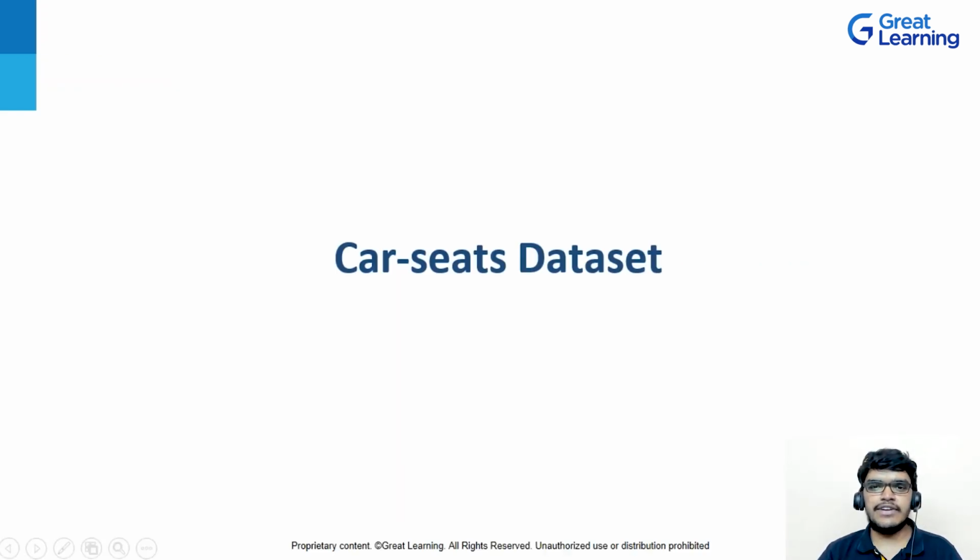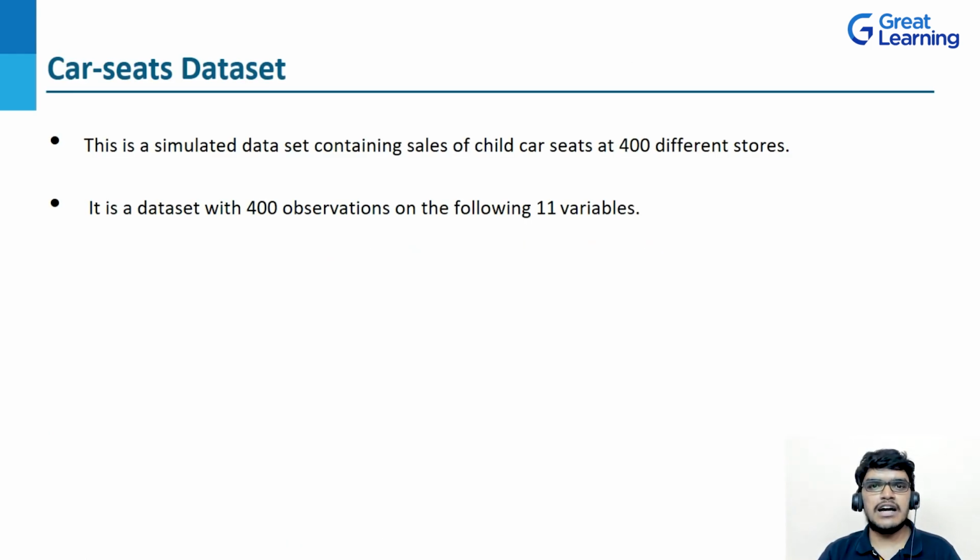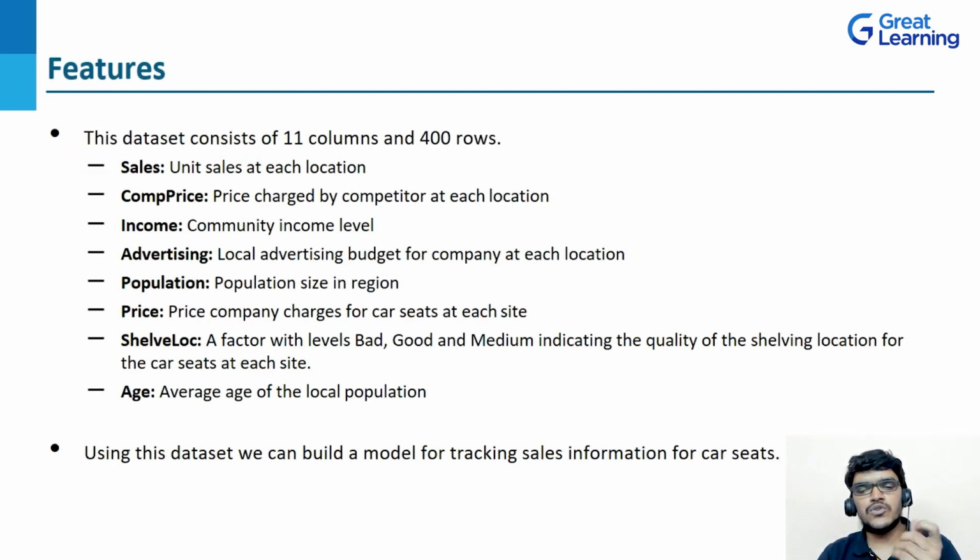The next data set we have is the car seats data set. So what is the car seats data set? Basically this is a simulated data set containing sales of child car seats at 400 different stores. This dataset consists of 400 observations on the following 11 attributes. Now let's see its features. As I told you, this dataset consists of 11 attributes, or you can say 11 columns, and 400 rows or records. So let's see the description of some attributes.